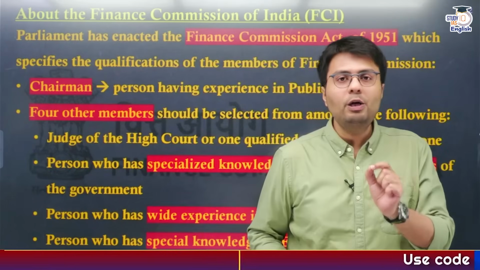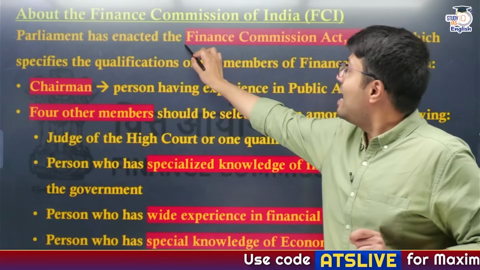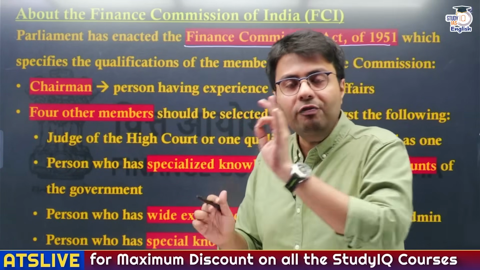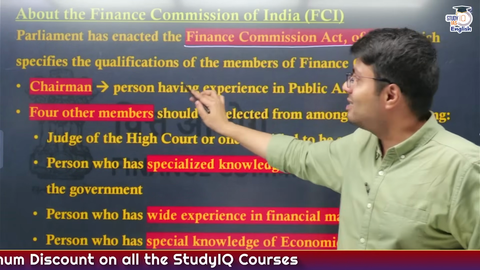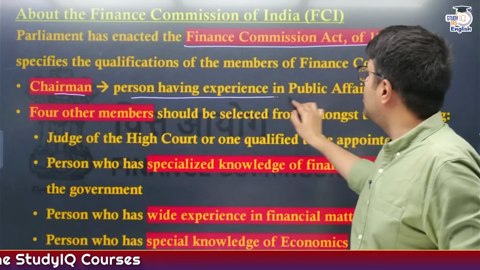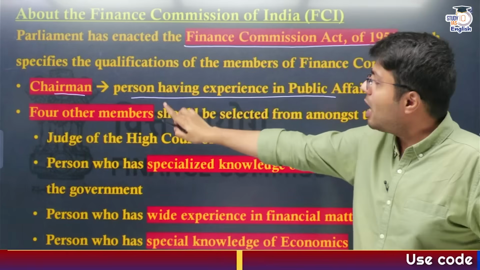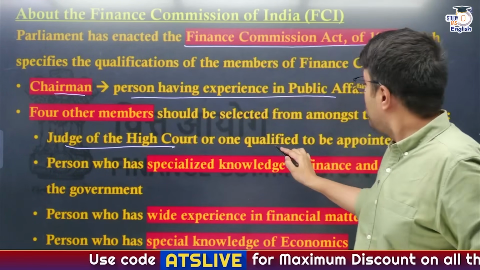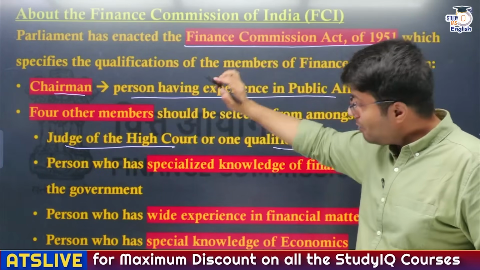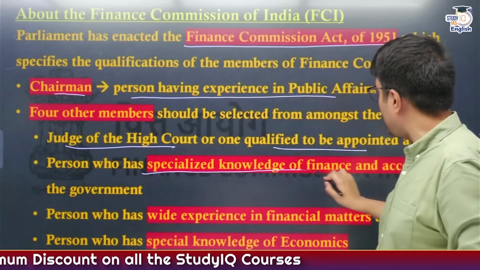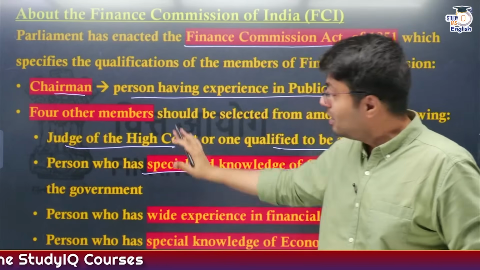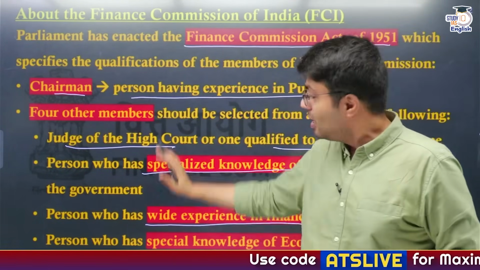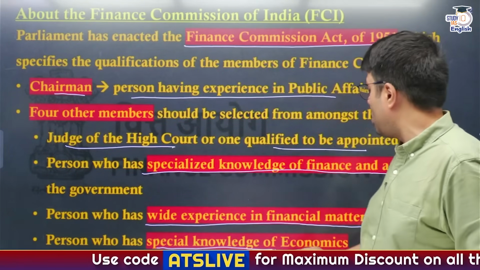So in this regard, the Parliament of India, using its power provided by the Constitution, enacted the Finance Commission Act 1951, and this act specifies the qualification of the members of Finance Commission. This act says that the chairperson of Finance Commission will be a person who has experience in public affairs, whereas other members of the Finance Commission will include a judge of High Court or a person who is qualified to be appointed as a judge of High Court. Other members include a person who has specialized knowledge in the field of finance and accounts of the government, a person who has wide experience in financial matters and administrative affairs, and a person who has specialized knowledge of economics.